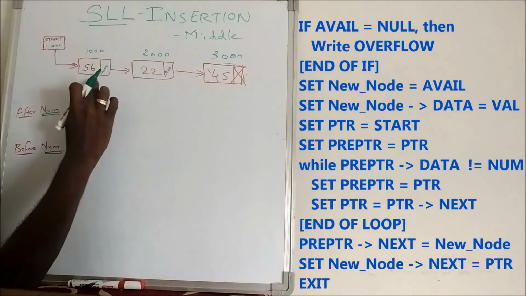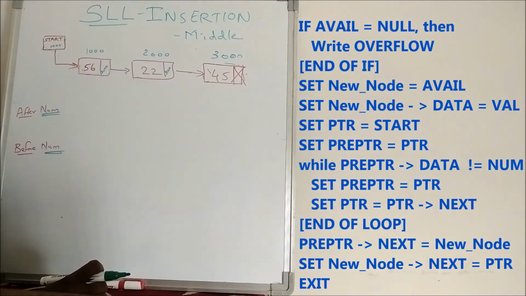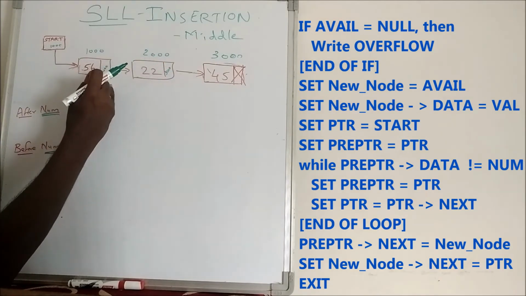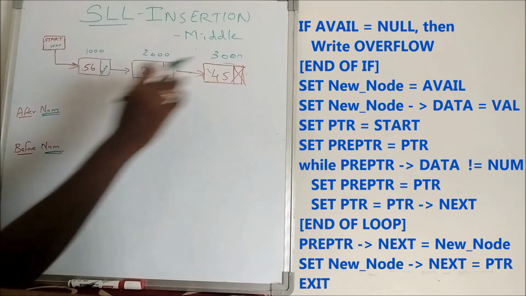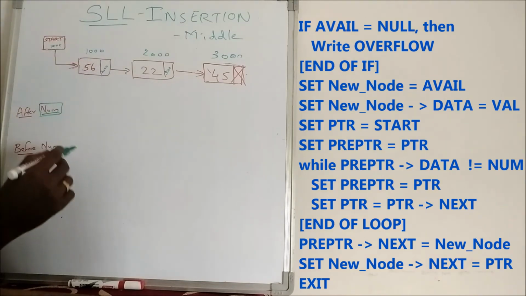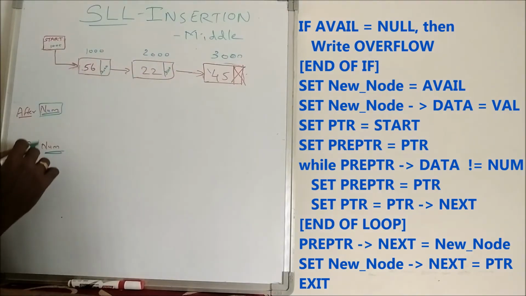What is this after NUM, before NUM? If I want to insert the node in the middle, we have to find the location where we have to insert. Either after 56, before 22, or after 22, before 45. There are four cases. So here we get an input NUM, and we can say insert the new node after this NUM, or insert that node before that NUM.